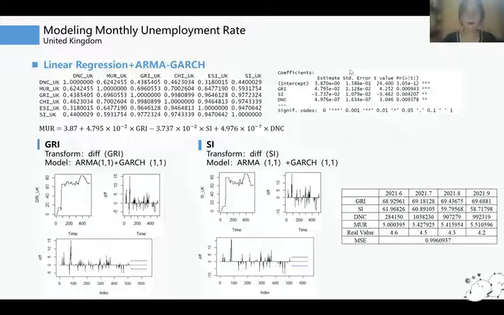After examining the stationarity and the residuals, I used the ARMA(1,1)-GARCH(1,1) model to fit the new data, then used it to predict MUR for the next 122 days and computed the monthly MUR data for the next 4 months. Using the actual data, I computed the MAE of the model, which was nearly 1.